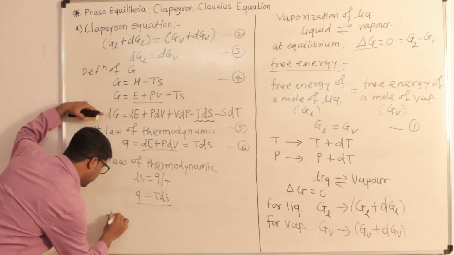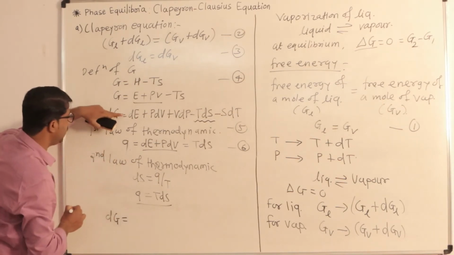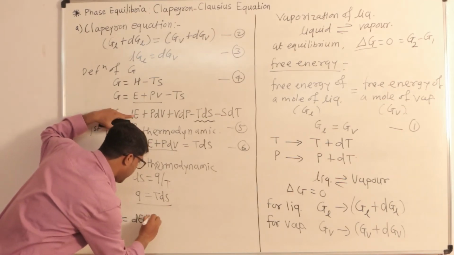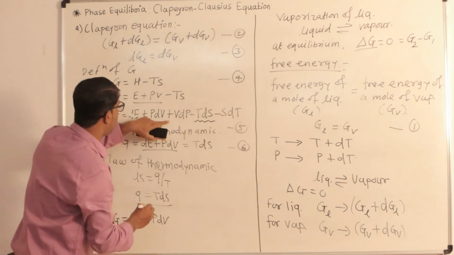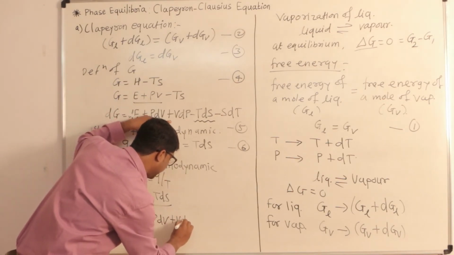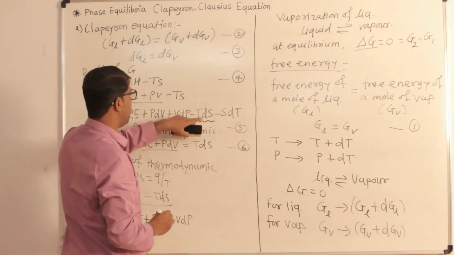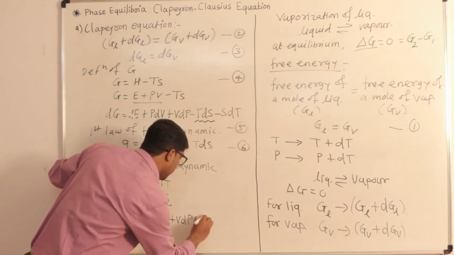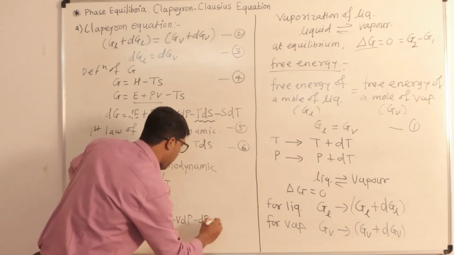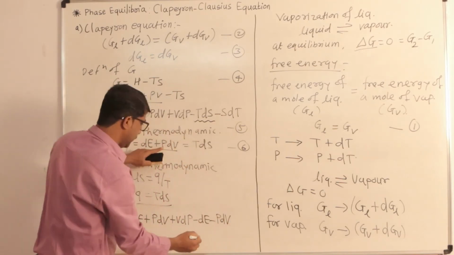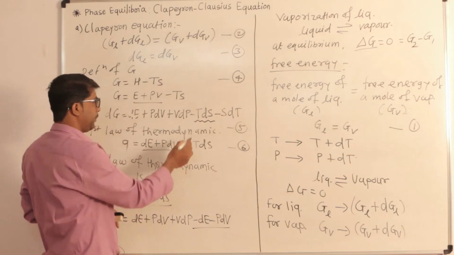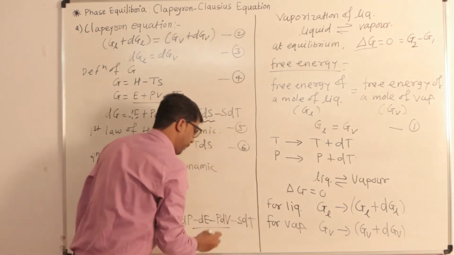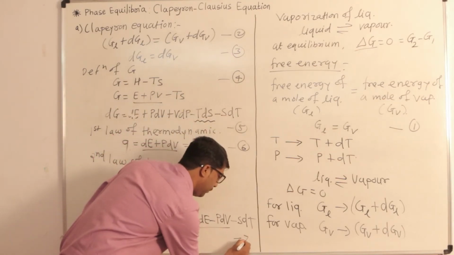Then we will get change in Gibbs energy dG is equal to dE plus PdV as it is plus VdP as it is, and instead of minus TdS we are going to put this value, that is minus dE minus PdV. This is the replacement of TdS, and the remaining term is minus SdT. Let's say it is equation number 7.